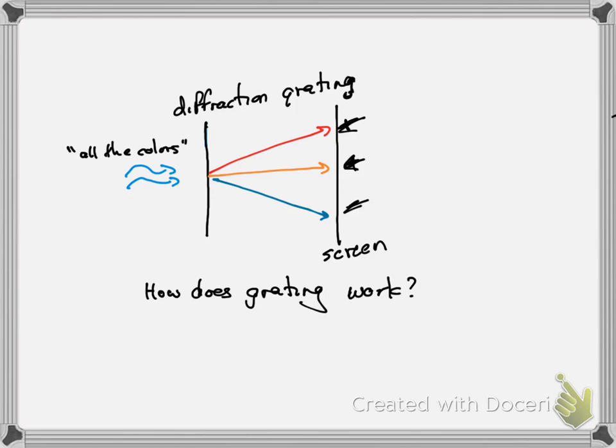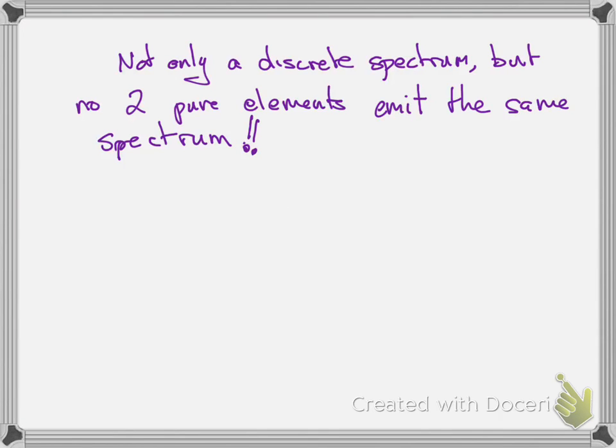So what we see in line spectra is that only some of the colors appear. But not only that, not only do some of the colors appear, but they're different for different gases. So not only is there a discrete spectrum, where certain colors appear and not all colors appear, it's not a continuum, but no two pure elements emit the same spectrum.